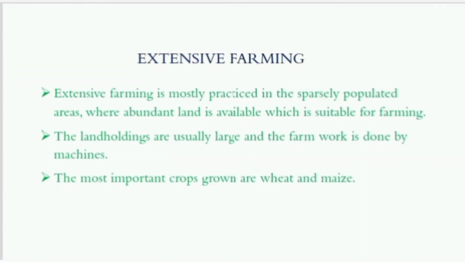The next type of cultivation is extensive farming. Extensive farming is mostly practiced in the sparsely populated areas where abundant land is available which is suitable for farming. The land holdings are usually large and the farm work is done by machines. The most important crops grown are wheat and maize.